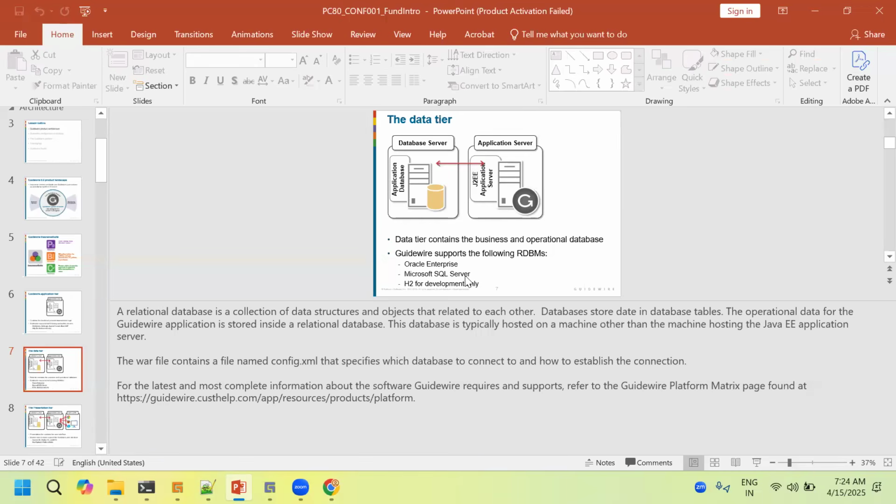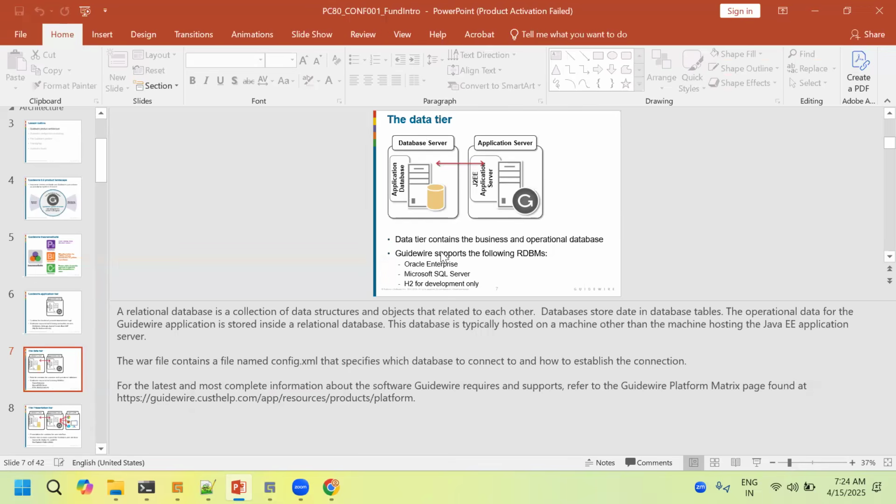Say, for example, in the UI, any application will have a user interface. Obviously people will be giving an input, correct? Policy number, as we have discussed till now, we know policy number is there. For that policy number, something has to be stored. Where to be stored? The backend database will be there. Which database will be used in Guidewire? That is not in Guidewire. It is a relational database, an external database, and we will be configuring the database in our Guidewire Studio. Those are all I'll tell you.